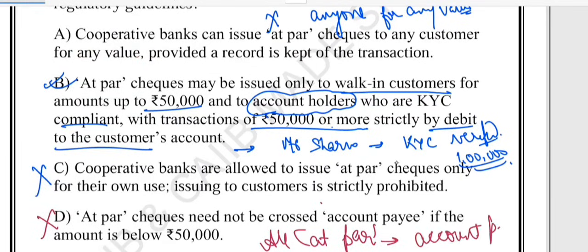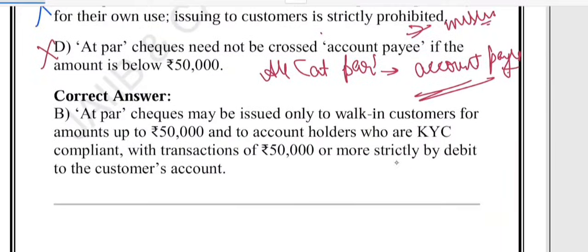It must be crossed account payee, no matter what the amount, right? That is the point. For example, even if it is just rupees 10,000, the check must carry the account payee crossing to avoid misuse. Why should there be account payee crossing? This way we avoid misuse, right? So friends, the correct answer is option number B, which clearly explains the RBI rule for both walk-in customer as well as the account holder.